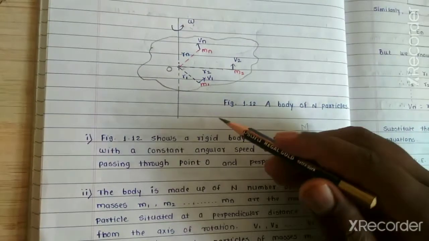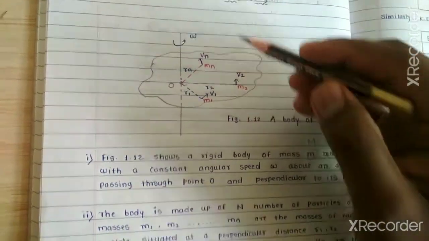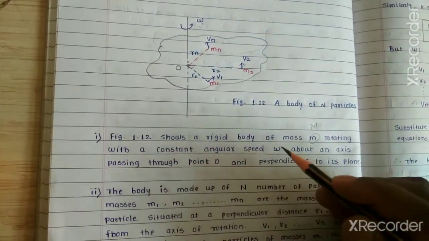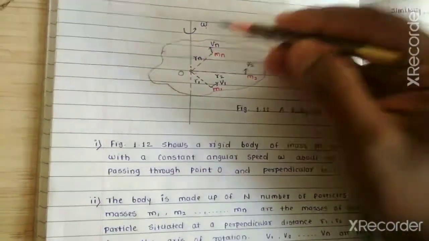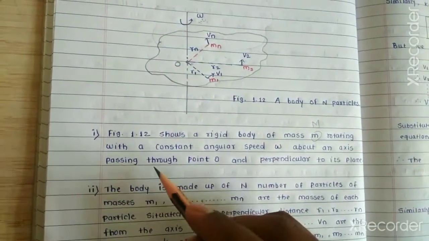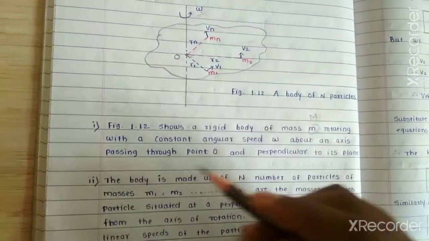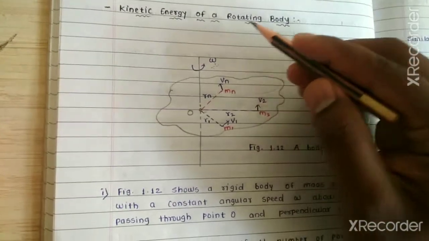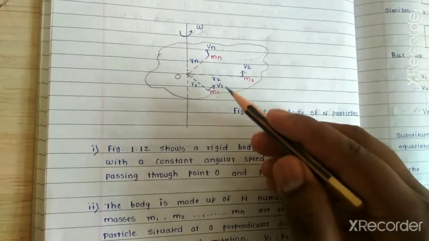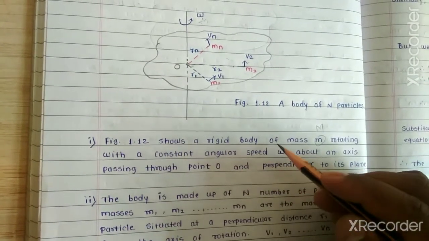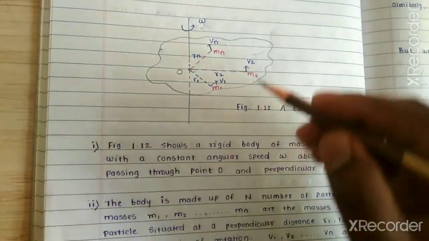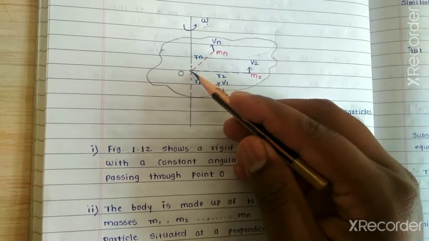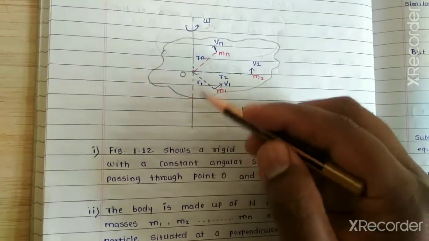In order to find the kinetic energy of the rotating body, as we see in this figure, we have considered a rigid body of mass M rotating with constant angular speed omega about an axis passing through the point O and perpendicular to its plane.